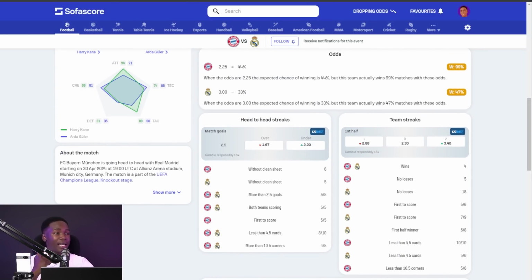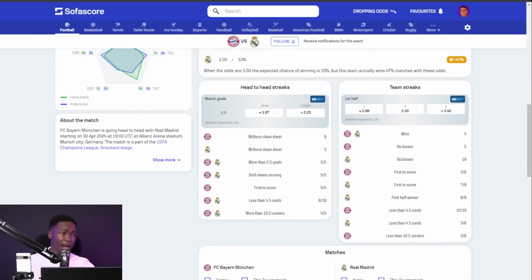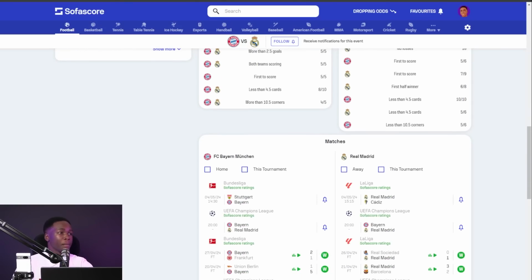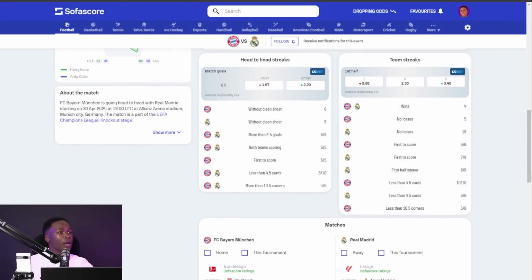Perfect. I believe you clearly understand what we're getting into. No losses for Bayern Munich. In the last 5 games coming into this one, they have not lost. Last game that they drew, in fact, they won 4, then they drew 1, okay? And they drew 2-2 against Arsenal, right? Perfect. Of which they also eliminated Arsenal in the second leg. So Real Madrid coming into this one, in their last 18 games, they have no losses.